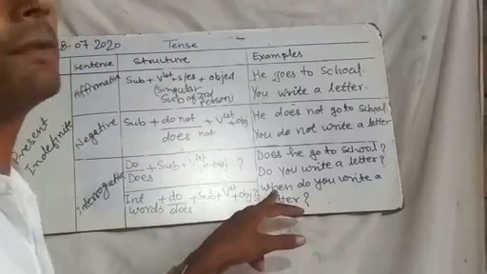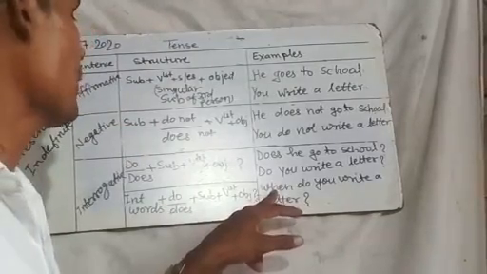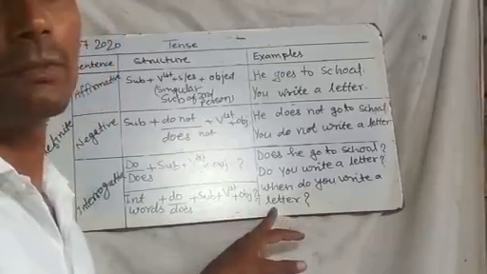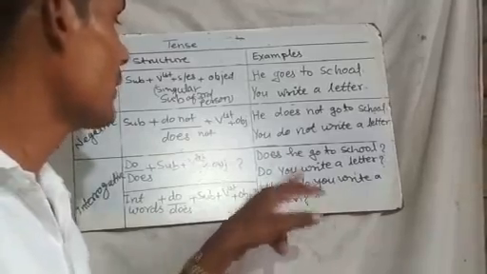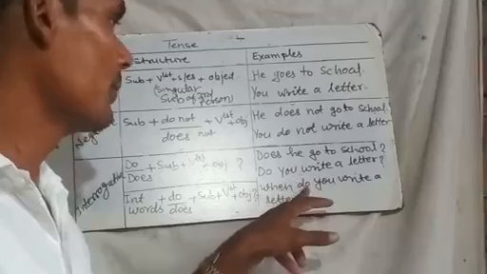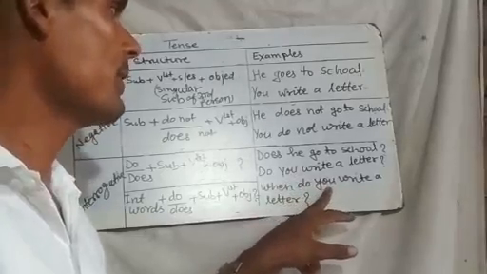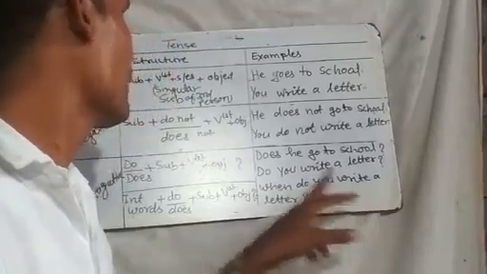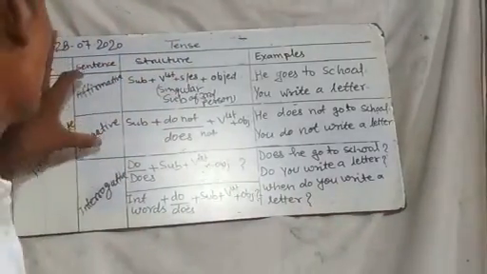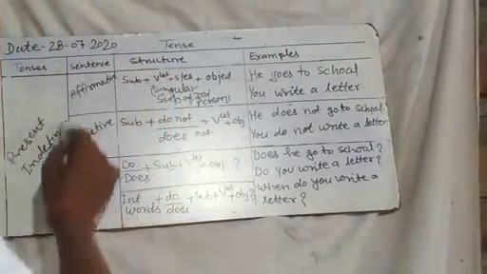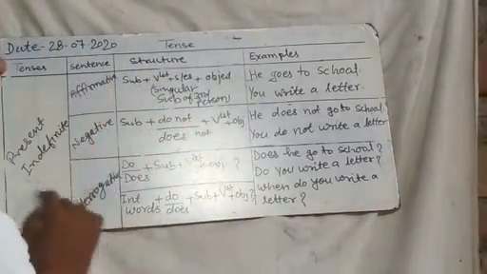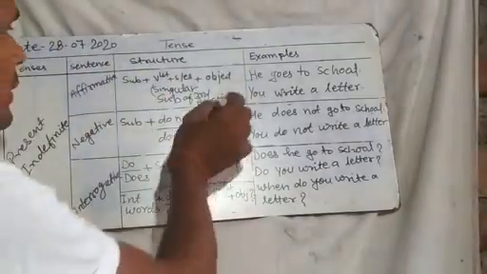Another type is sentences starting with an interrogative word. When do you write a letter? Here, 'when' is the interrogative word, 'do' is the helping verb, 'you' is the subject, and then the first form of the main verb. In this way, different sentences are given here: affirmative, negative and interrogative of the present indefinite tense, and the structure is also given.